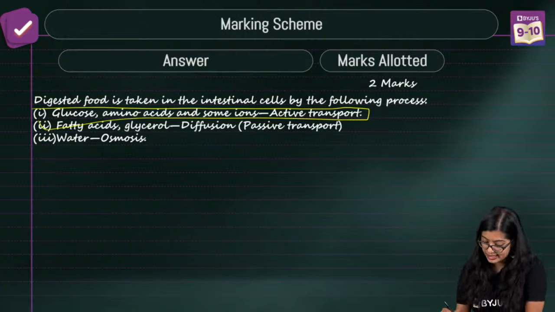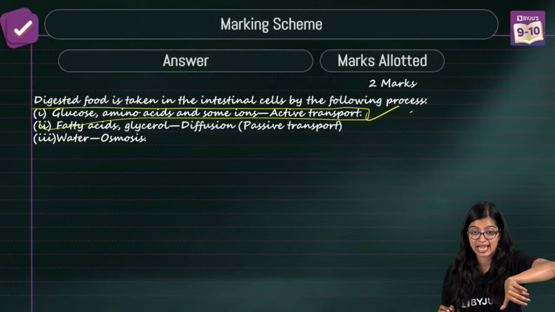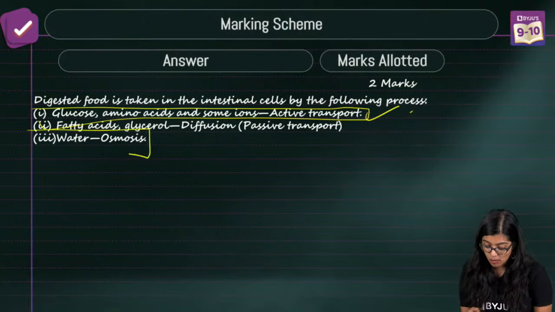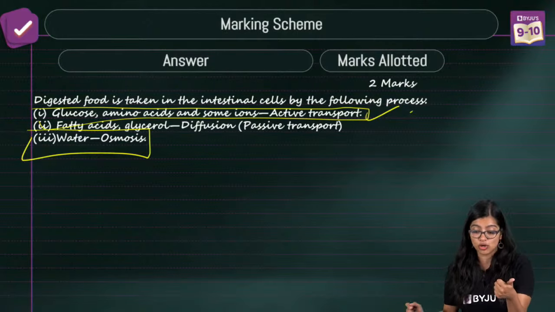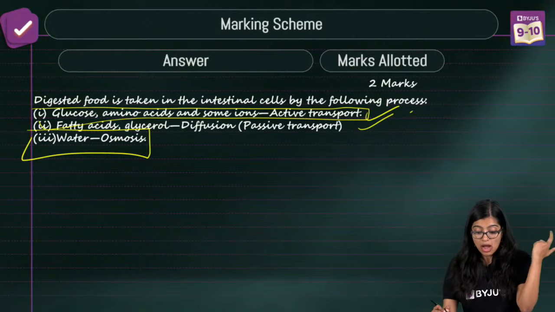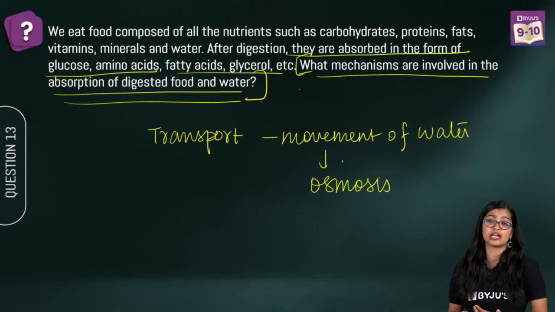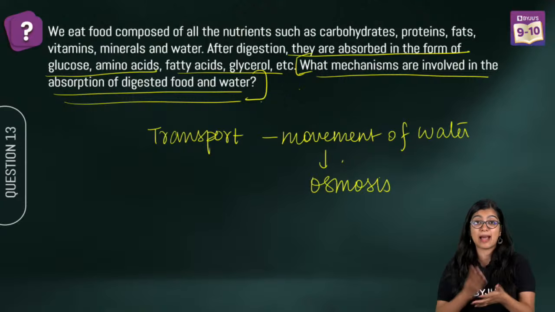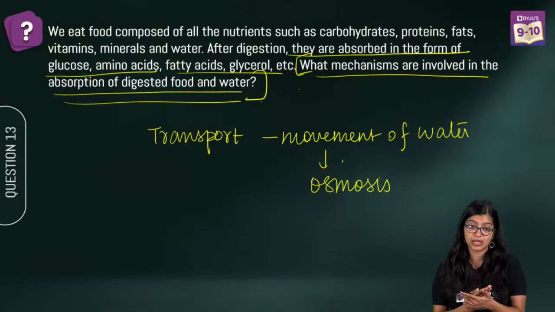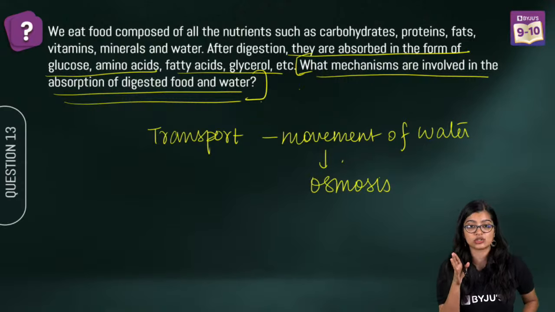Active transport is how they are transported from outside to inside. For water, it is osmosis. So, digested food through active transport, water through osmosis. They have just twisted the question and asked you, but simply, they have asked how exactly movement is happening across the cell membrane. Are we all clear now? Are you understanding how to go about these questions?